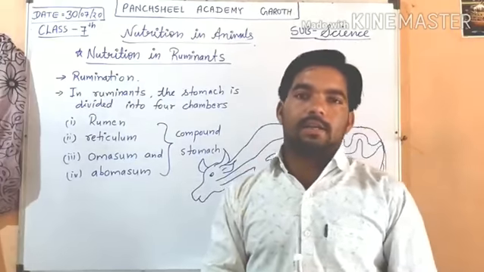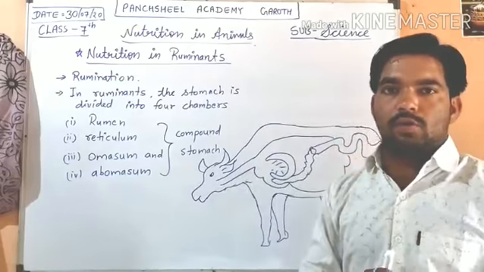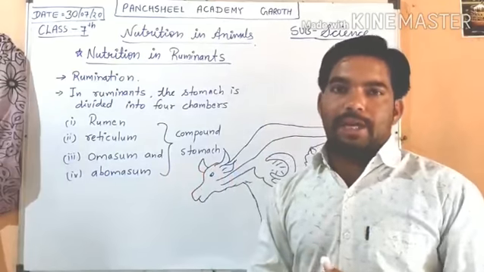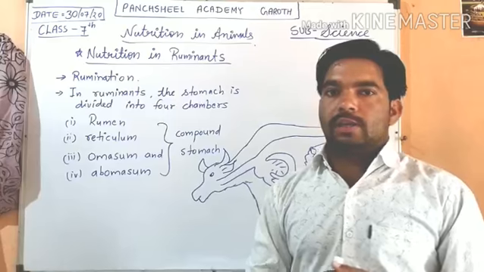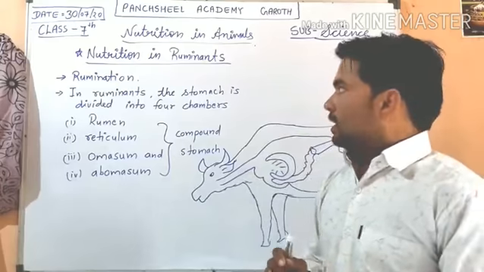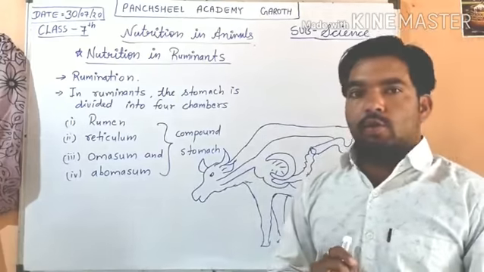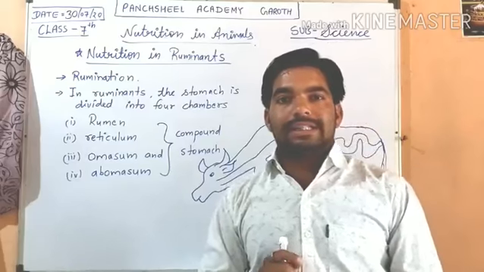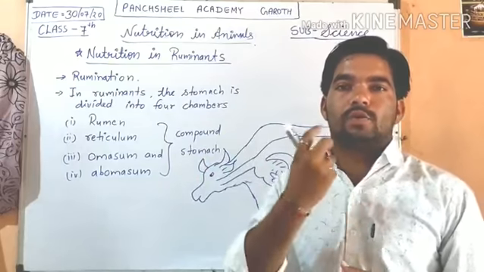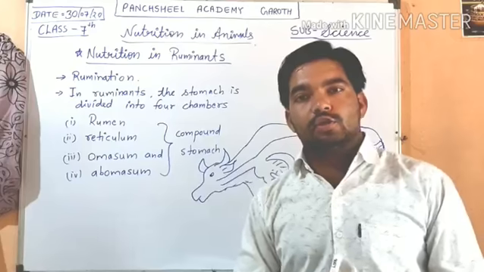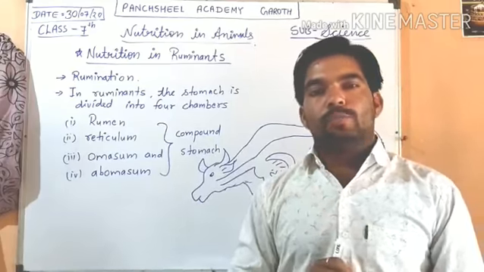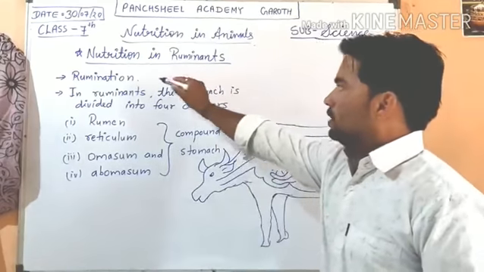Then it can come back into their mouth, and they chew it in a safe place, so that a carnivorous animal cannot eat them. For that, on a safe place, they bring that curd, that undigested food, again into their mouth so that they can chew it again. This process is called rumination.